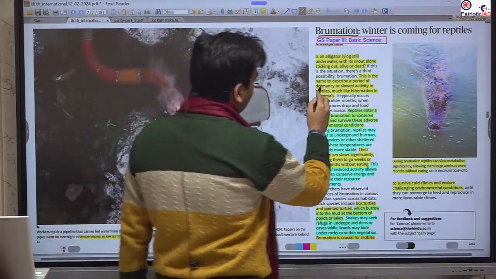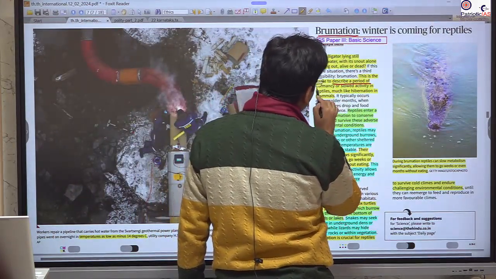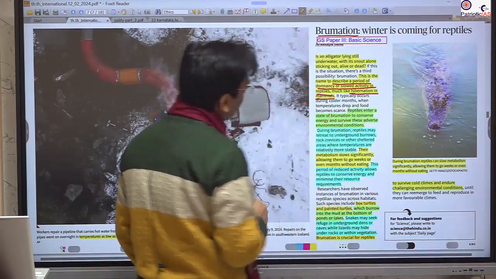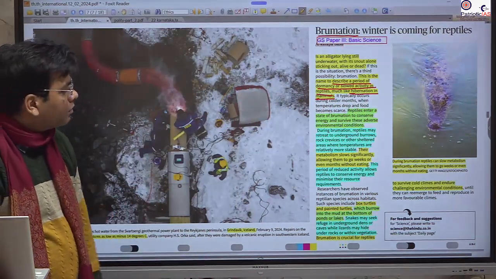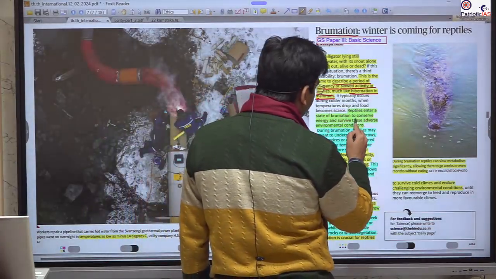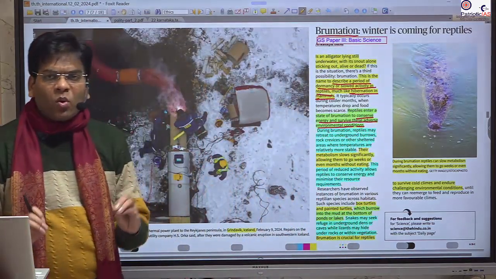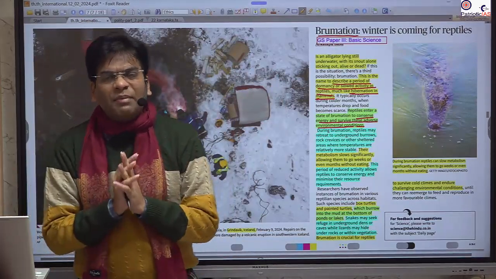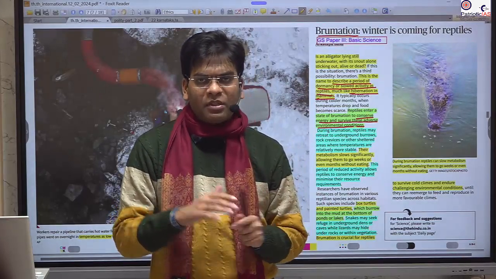Okay, here this describes brumation. This describes a period of dormancy and slowed activity in reptiles, much like hibernation in mammals. So for mammals it is hibernation, for reptiles it is brumation. These reptiles enter a state of brumation to conserve energy and survive adverse environmental conditions. For example, now it is very cold. You will not be able to see the lizards that you see in the summer season. They are not able to face such low temperatures.